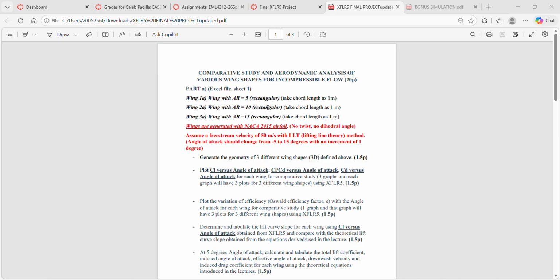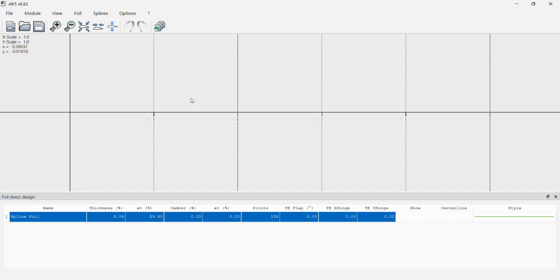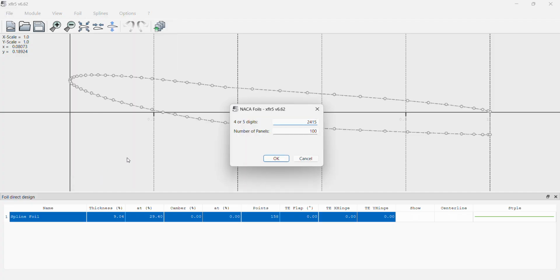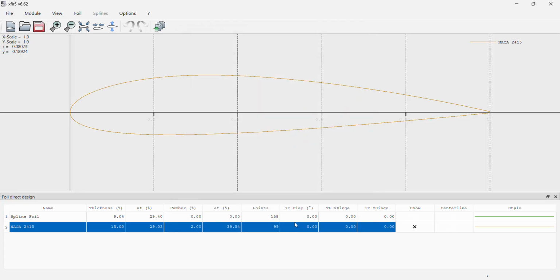So for part A, we're going to start with wing 2A, which is the rectangular wing with the aspect ratio of 10. And we're going to go into XFLR5 to create the geometry. So to do that, we'll click on Module and Direct Foil Design. From here, you can click on Foil and then NACA foils, and we're using 2415, which is already saved in here. I'll click OK, and there's our NACA 2415 foil.